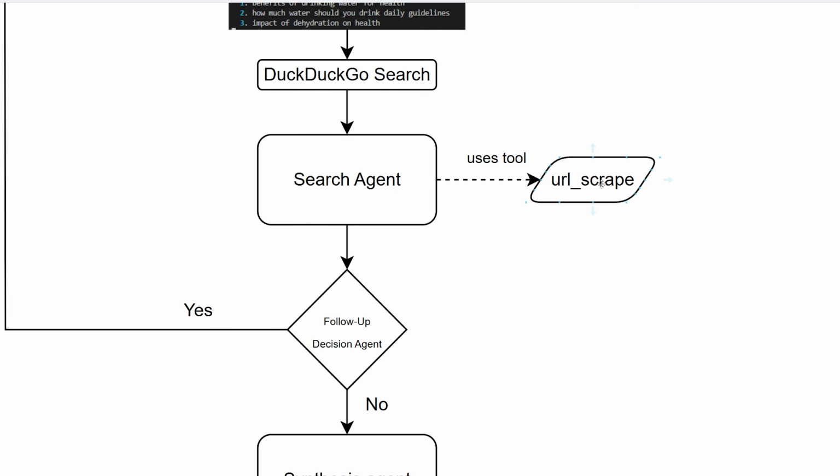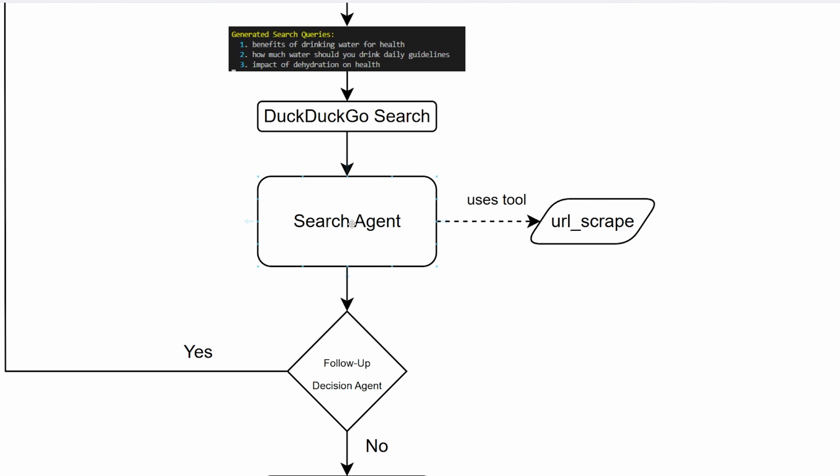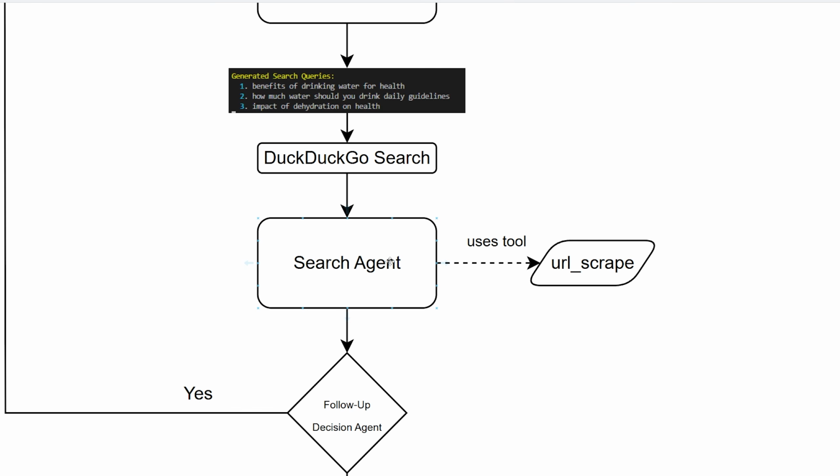And this is simply going to scrape the content of the URL, the actual website, and return it as text so that it can generate a summary. So this will have the responsibility of, one, scraping the website using the URL scrape tool, and also generating a summary of the content of the website. So just like a paragraph, for example, of what it finds. So the search agent will be invoked for every single subquery that we have originally generated. So at the end of it, there should be 3 different summaries for the 3 different search queries that we have, because they each have one website that we're scraping, right?